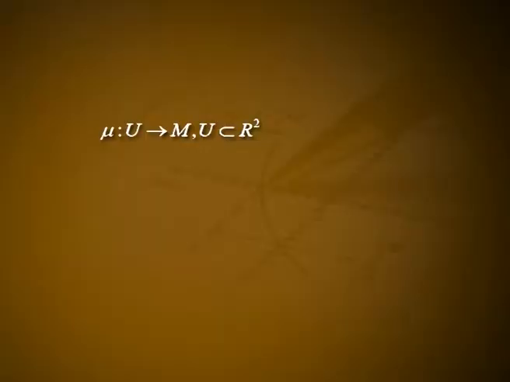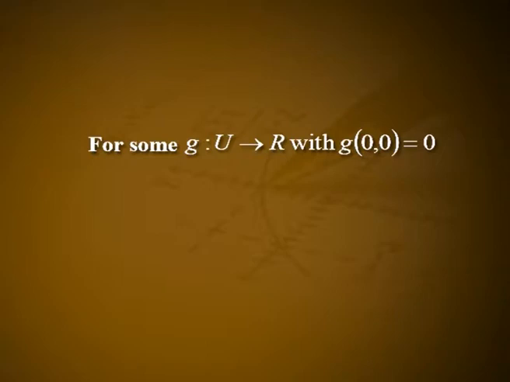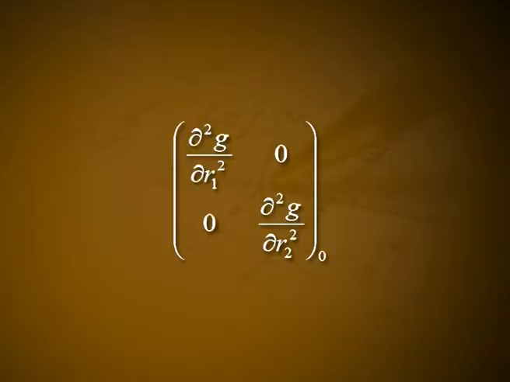That is, there exists mu from u to M, where u is a subset of R2, such that f composite mu of (u1, u2) is equal to (u1, u2, c plus g of (u1, u2)), for some g from u to R with g of (0, 0) equal to 0 and dou g by dou R1 at 0 equal to dou g by dou R2 at 0 equal to 0. Then, since dou by dou R1 and dou by dou R2 are eigenvectors of dS at m naught, dS at m naught has the matrix with entries dou squared g by dou R1 squared at 0 and dou squared g by dou R2 squared at 0 on the diagonal, and 0 elsewhere.